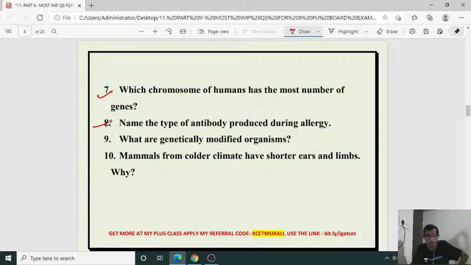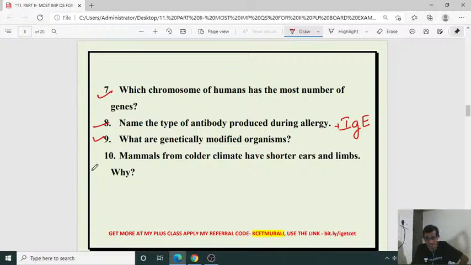Then name the type of antibody produced during allergy. During allergy, as we all know, it is IgE. Immunoglobulin E is produced at the highest level.